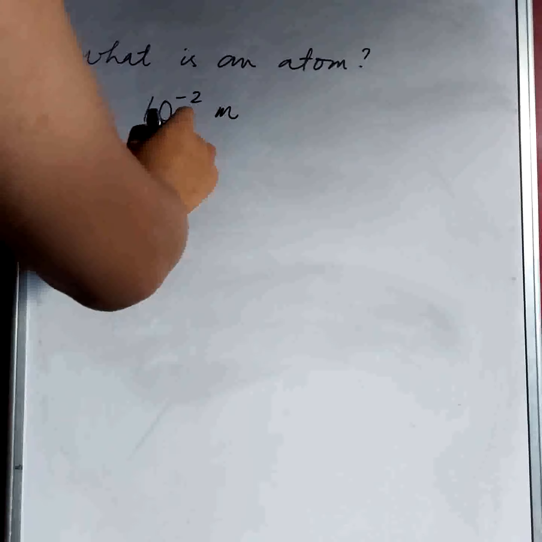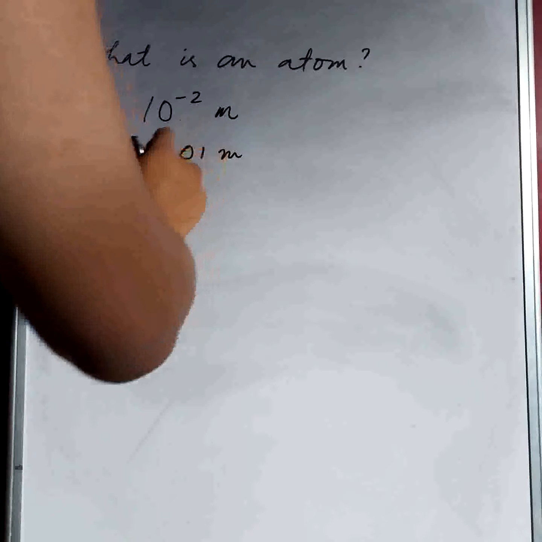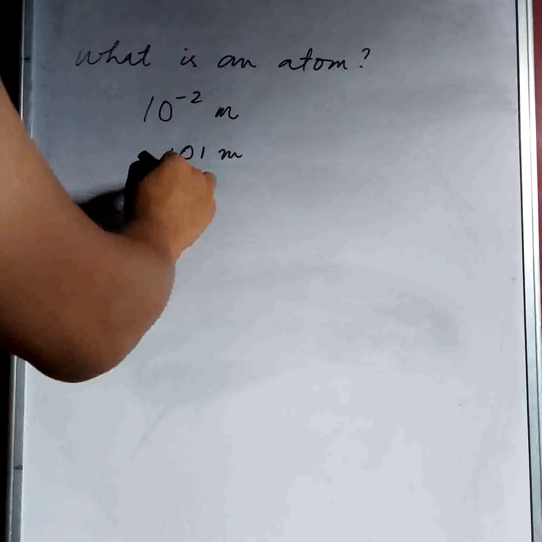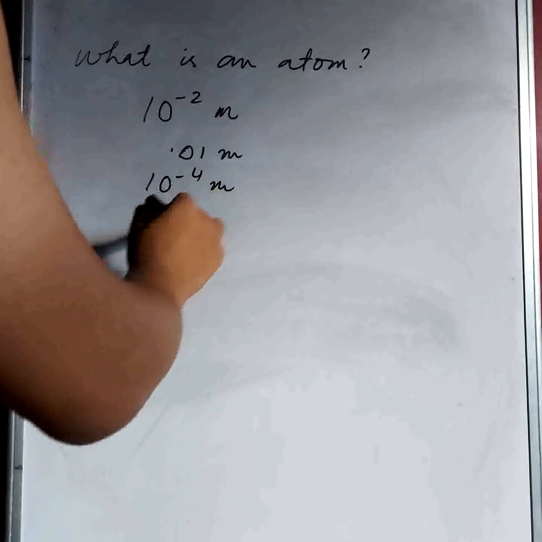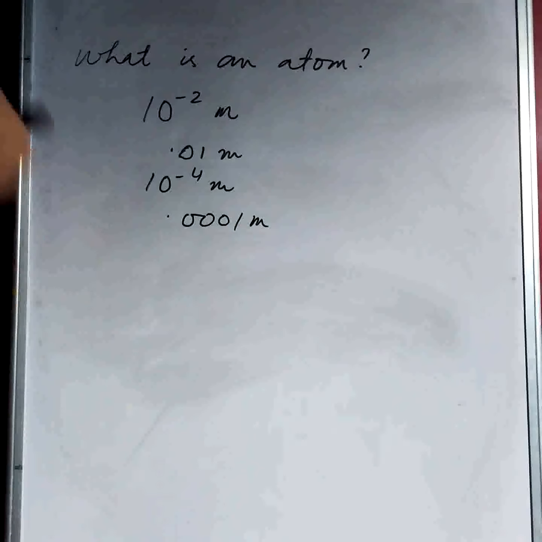That means 0.01 meters, which is quite small, but still we can see it. What about a grain of sand? A grain of sand is of the order of 10 raised to the power -4 meters. So we have 0.3 meter. Still smaller, but still we can see it.